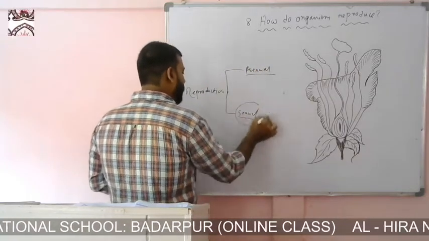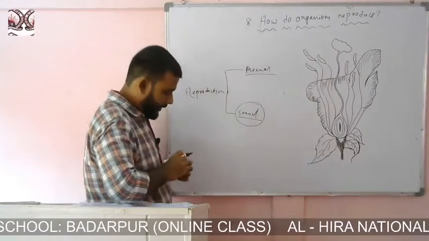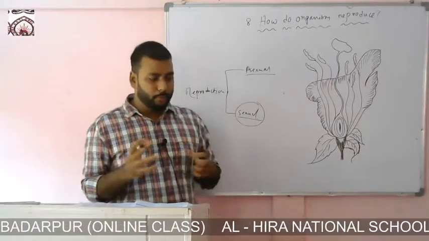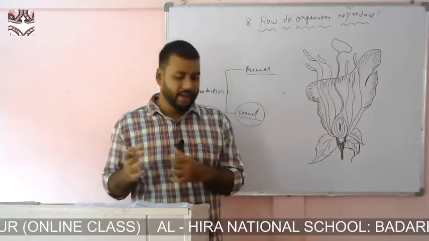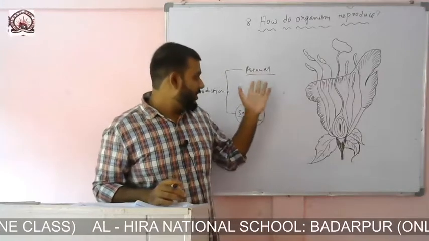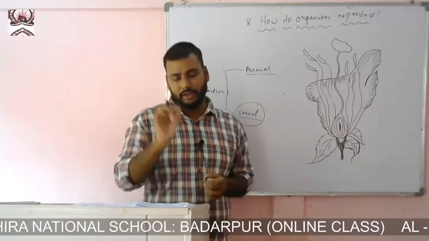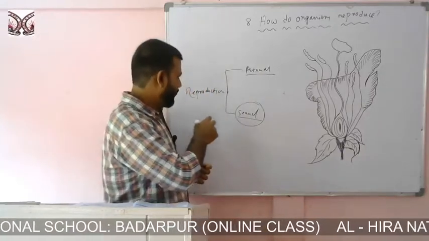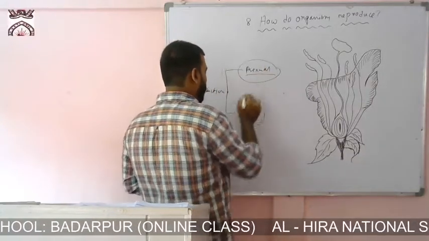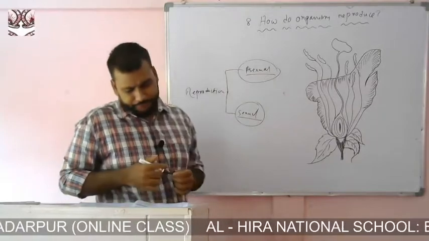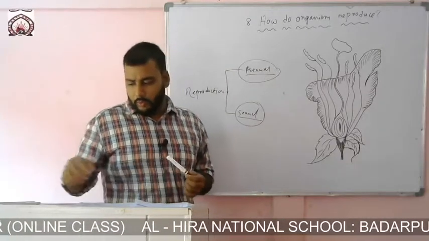Now in the sexual mode of reproduction, what happens exactly? There is the involvement of both male and female. But in asexual reproduction, two individuals are not required; only a single individual can perform the function of reproduction. How does it happen? We'll get to know.